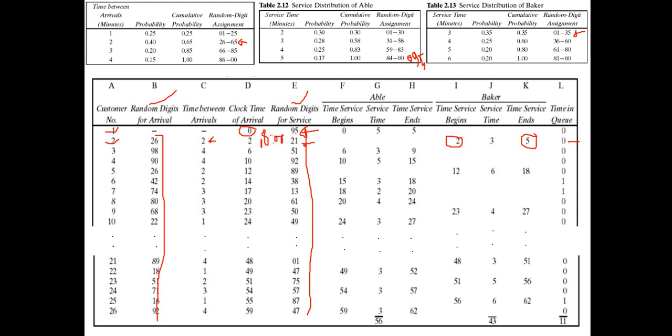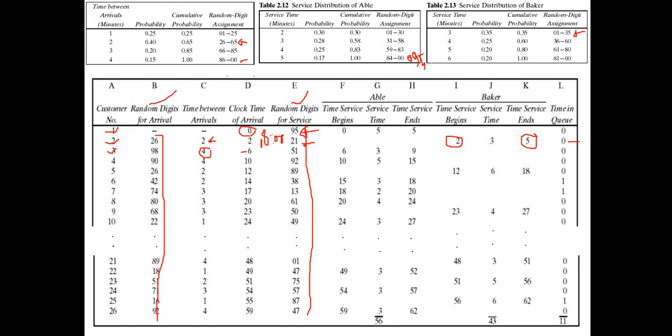And then the next one, customer 3. The random digit for interval time is 98. If it is 98, then the interval time is 4. That means customer 3 arrives 4 minutes after the arrival of customer 2. Customer 2 arrives at 2 minutes, so 2 minutes plus 4 minutes equals 6 minutes. So the arrival time of customer number 3 is 6.